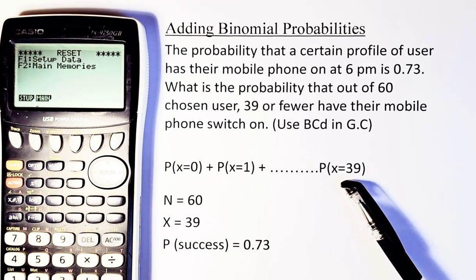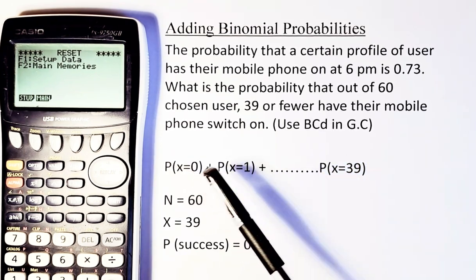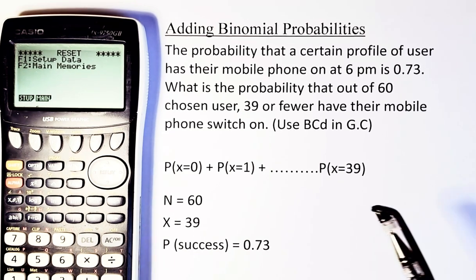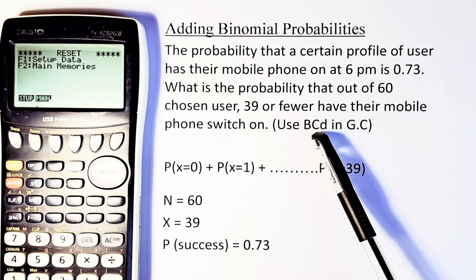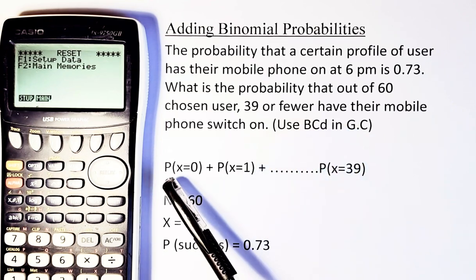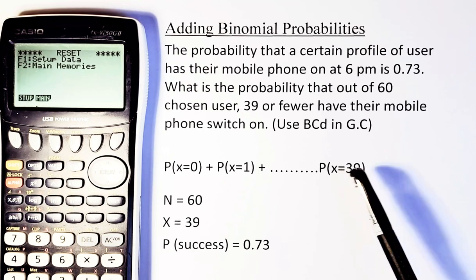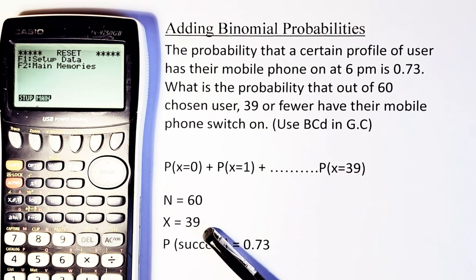Okay, so you can do BPD for 0, 1, 2, 3, 4, 5, but it takes a long time. But the graphic calculator has this function where it can accumulate them. That's why it's called BCD. C means accumulate, so from 0 to wherever you stop. So now your X is going to stop at 39, so X is 39. There are 60 people, so your N is 60, and the success is 0.73.